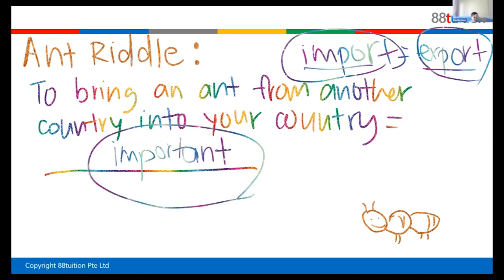Import. Important. Means it's important, right? Important means something is very important, you must do by today, right? Something that is urgent, right? So this word is important.